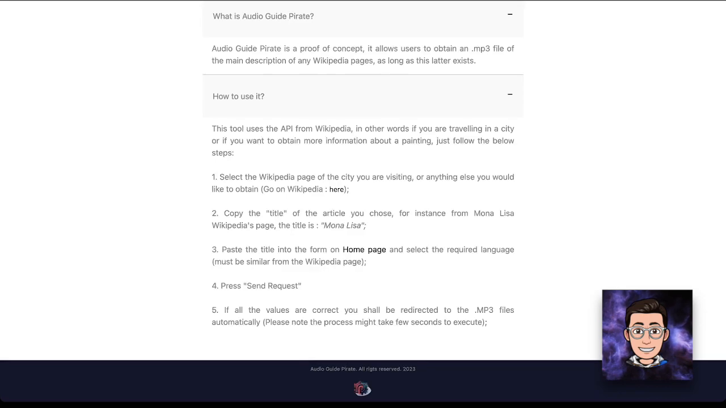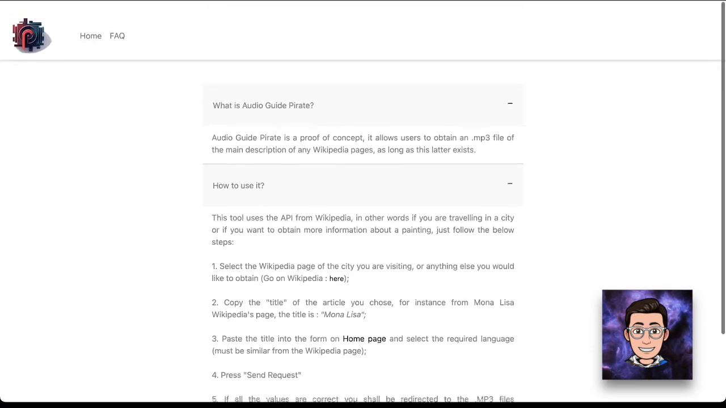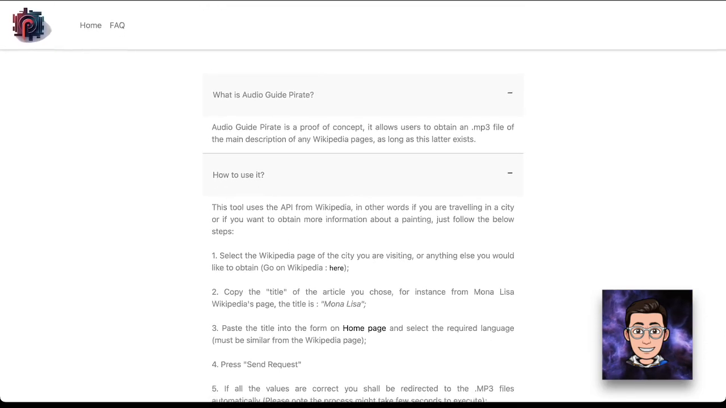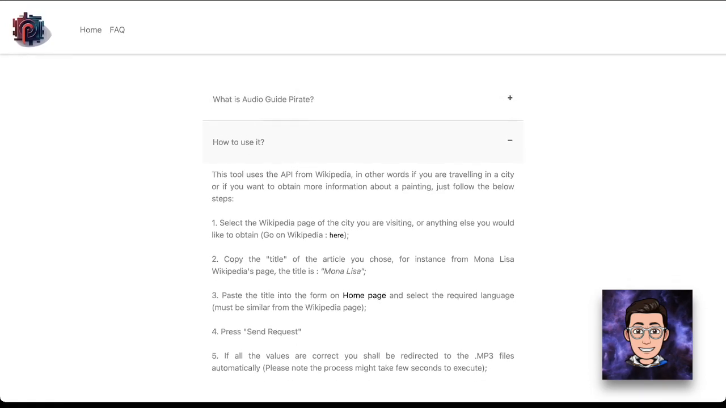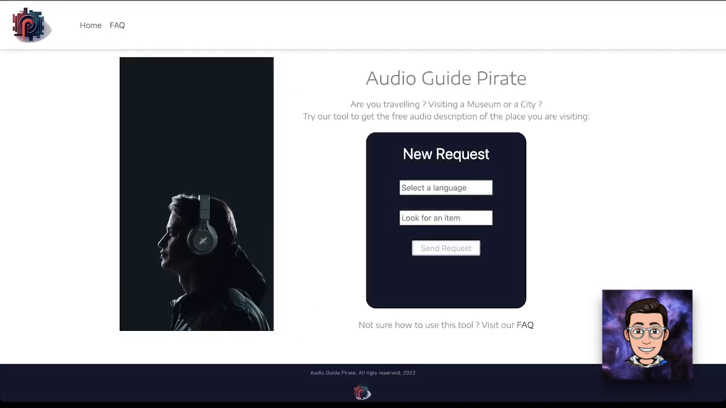And how to use it? It's quite simple. You have to select the Wikipedia web page you would like to parse, and you have to copy paste the title in the requests you see on the screen. You can choose between two languages, either French or English, and then you have to use the title of the page.